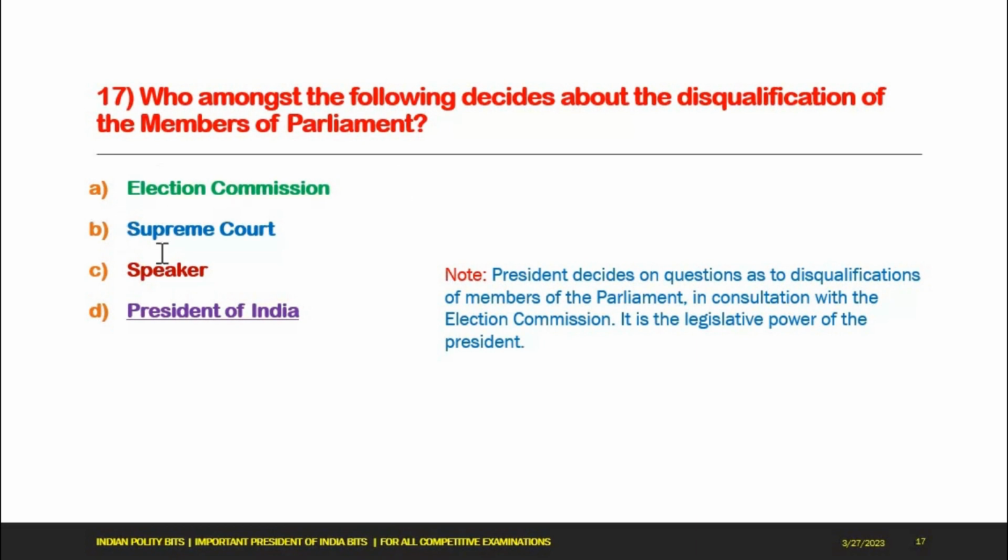Next one. Who among the following decides about the disqualification of the members of Parliament? Options: A. Election Commission, B. Supreme Court, C. Speaker, D. President of India. Option D is the right answer, President of India. See the note here. The President decides on questions as to disqualifications of members of Parliament in consultation with the Election Commission. It is the legislative power of the President.